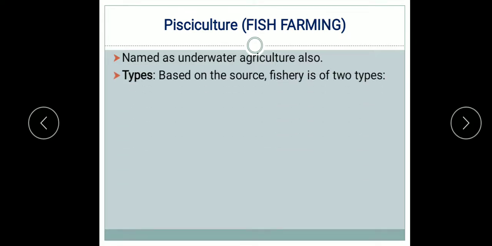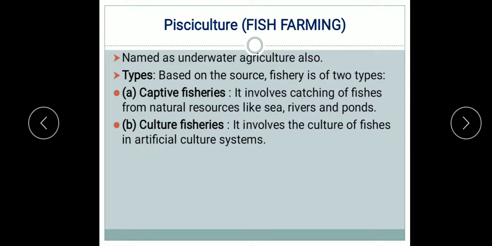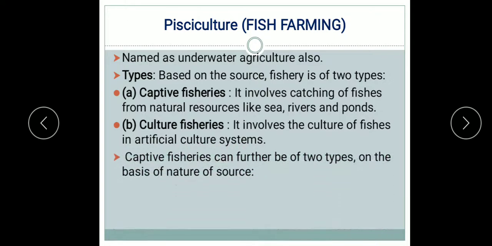Now the types of fishery. Based on the source, fishery is of two types. Fishes are obtained either from natural resources or by culturing them in various culture systems. On this basis, fishery is of two types: captive fisheries and culture fisheries. Captive fisheries involve catching of fishes from natural resources like sea, river and ponds. Culture fisheries involve the culture of fishes in an artificial culture system.